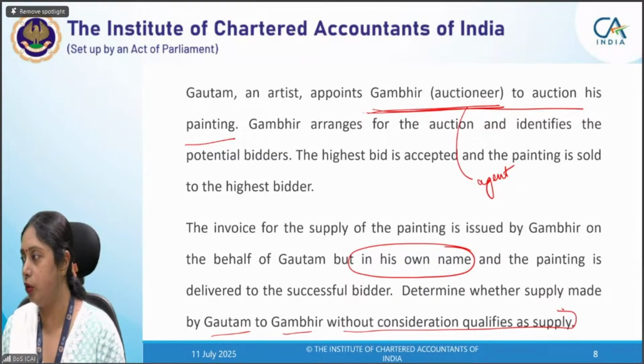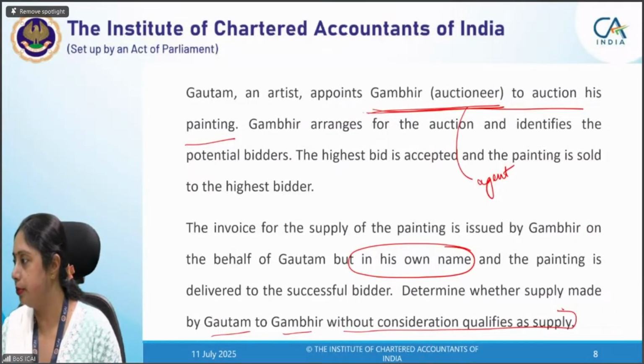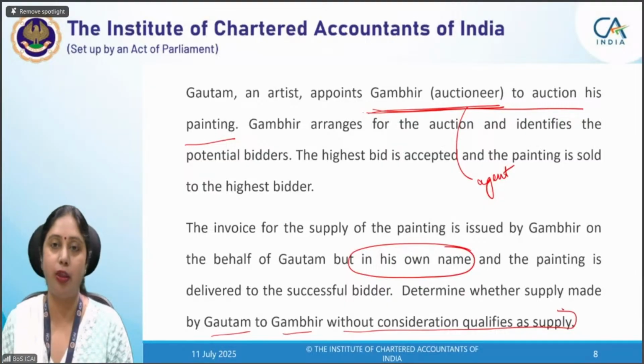If any of you has not appreciated the correct reason, because the final conclusion is correct in most of the cases. Pavan, Nirubain, Soumya are right. Okay, and one more is left now. Who is that person? Vidushi. Okay. I will tell you what happens if the invoice is in Gautam's name. That also I will tell.